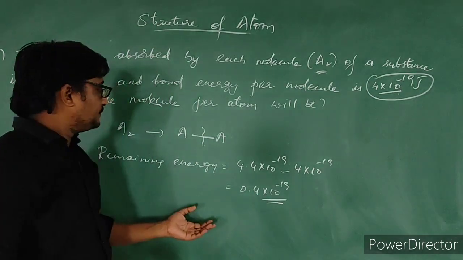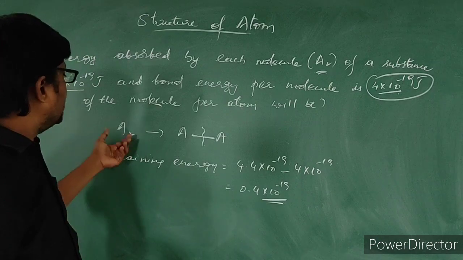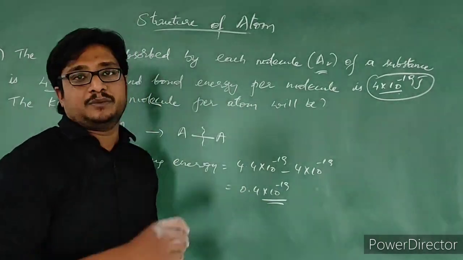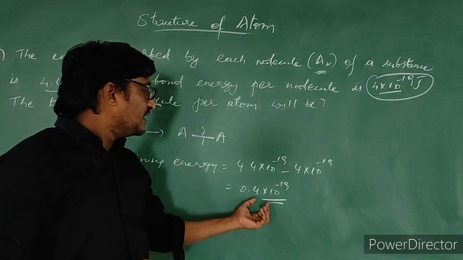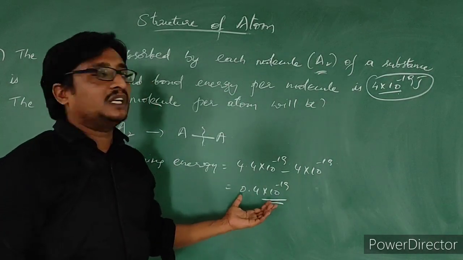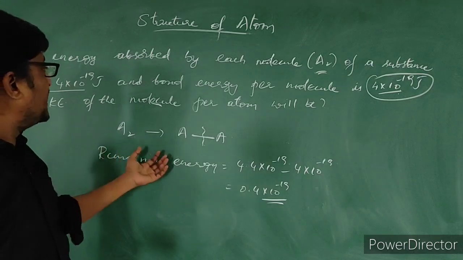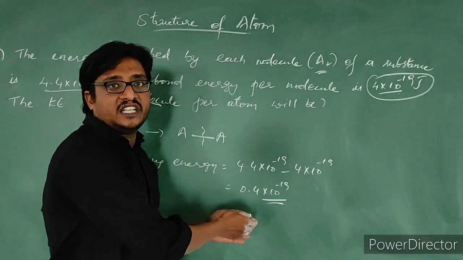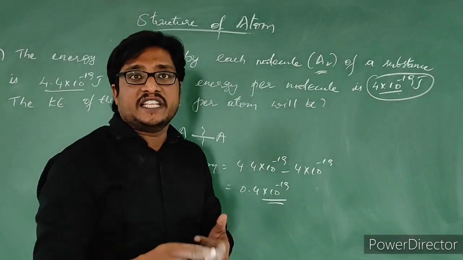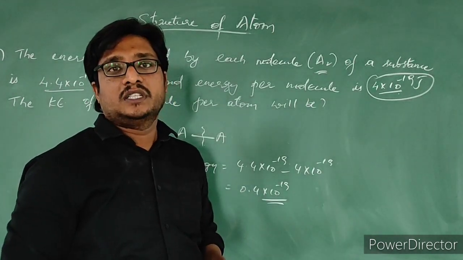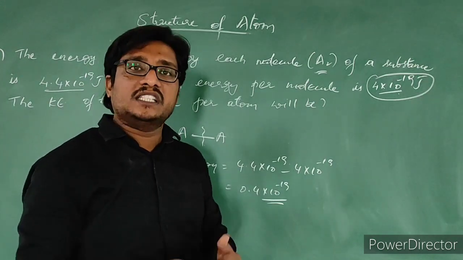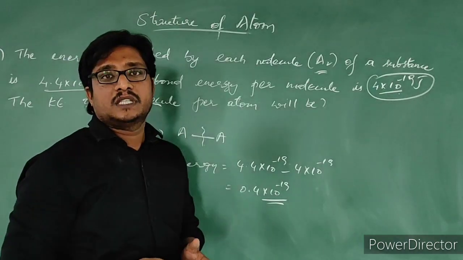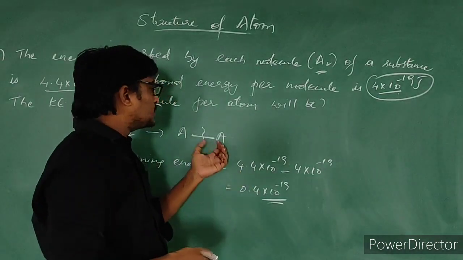Since each molecule contains two atoms, this is the energy for two atoms. But he is asking us the kinetic energy of each atom. The extra energy which is there here is utilized as kinetic energy, for the movement of the atoms. So this is the energy per molecule. Per atom, each molecule contains two atoms.